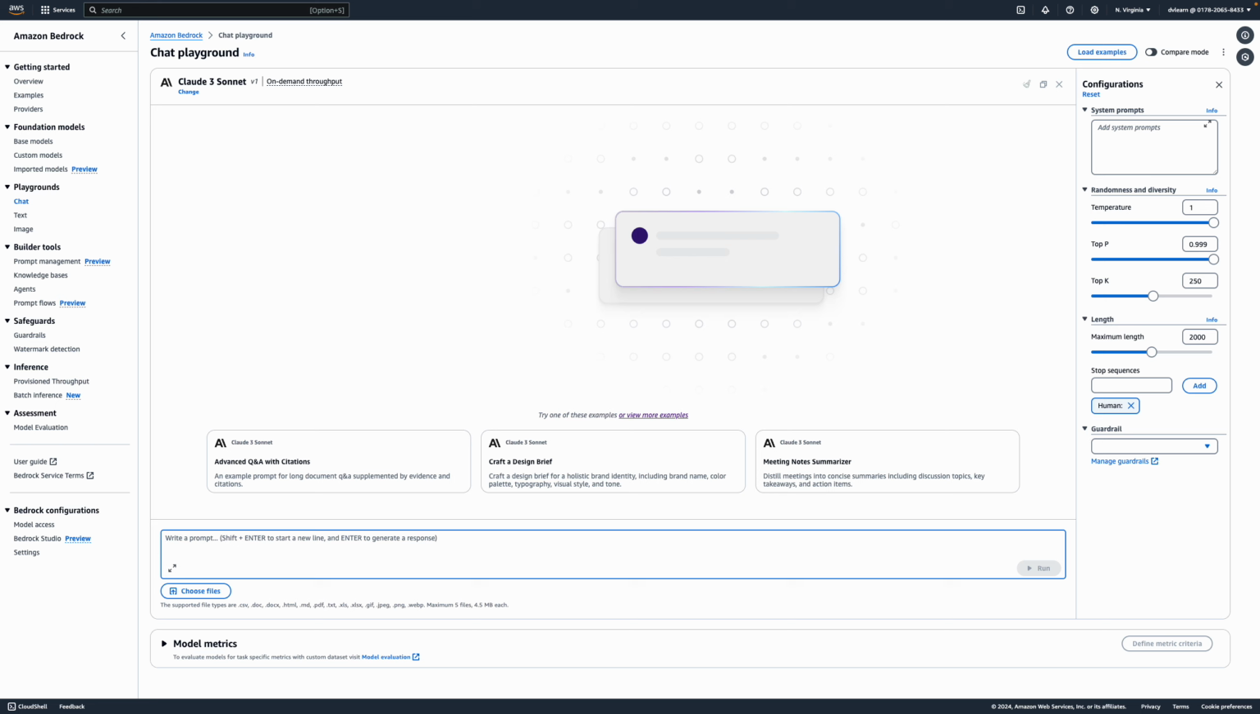So for example, let me ask Amazon only. I'm just asking the model; I select Claude 3 Sonnet. Please explain to me clearly on tokens in LLM. Okay, I just run it.